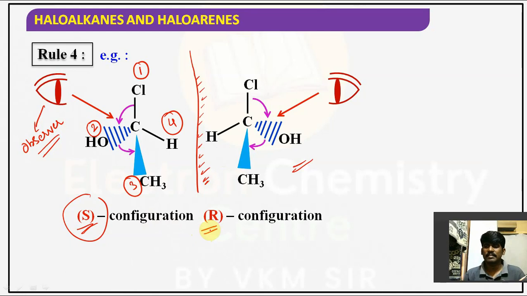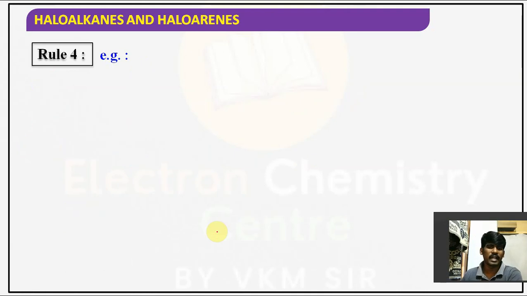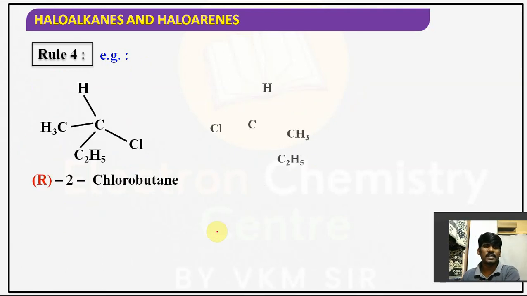Hope you understand, guys. So this is how to give the S and R configuration. See, the observer is observing from here. This configuration is S and this configuration is R, guys. A very important topic. This is not a board topic, it's not there in the board, it's the competitive part. Observe it carefully.